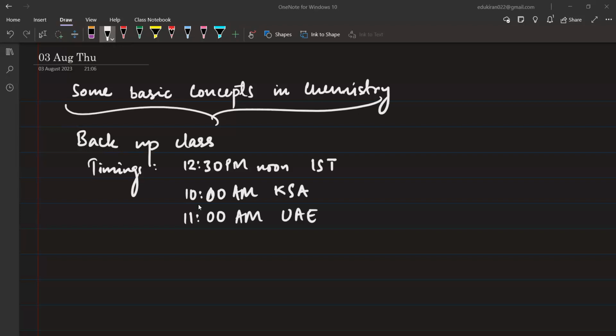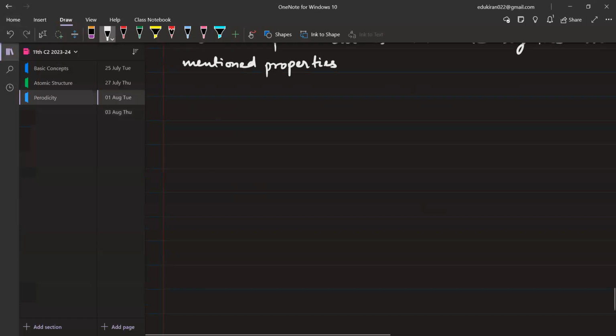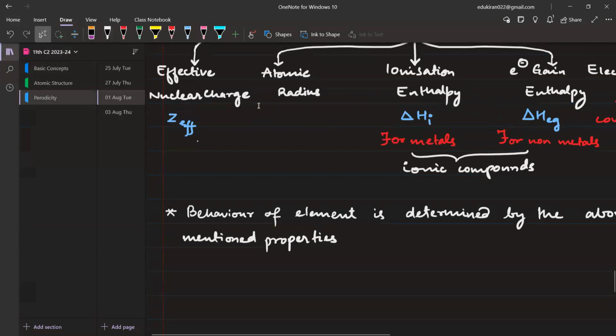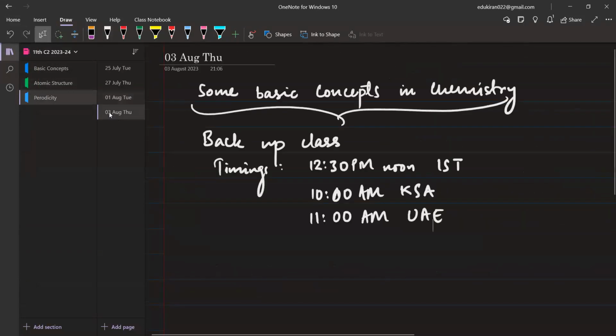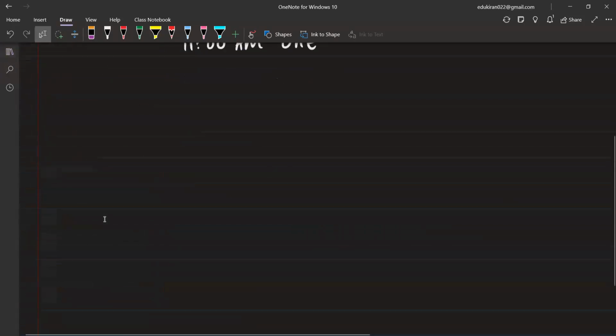Fine. So let us continue with our some basic concepts, classification of elements and periodicity. In the last class, I just wrote the properties that we are going to study, right? So we will start with effective nuclear charge. Please write the topic. Write topic: effective nuclear charge, number 1.